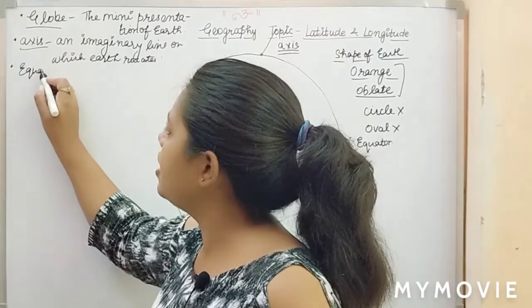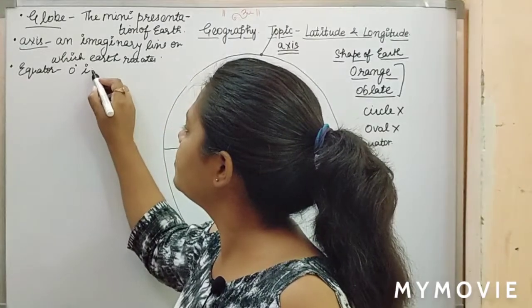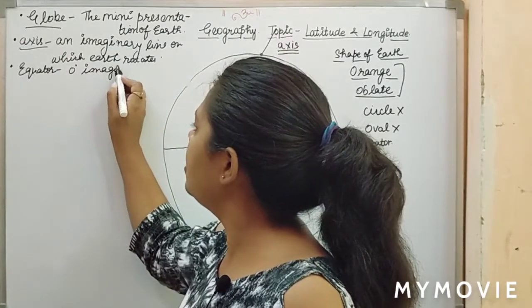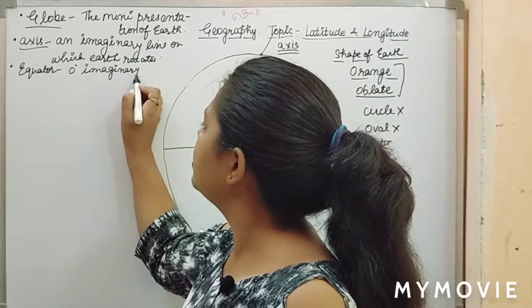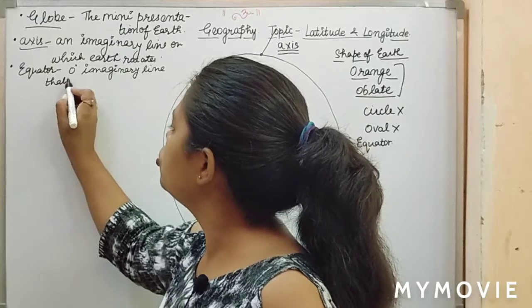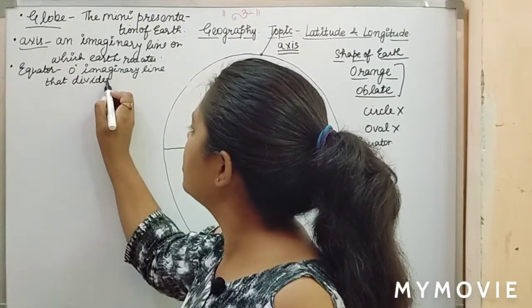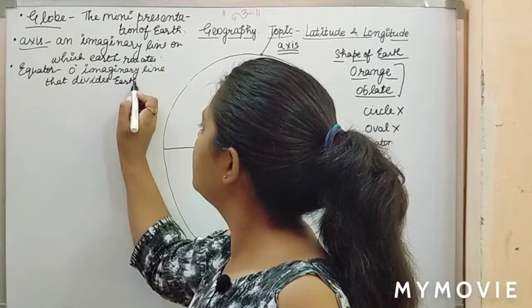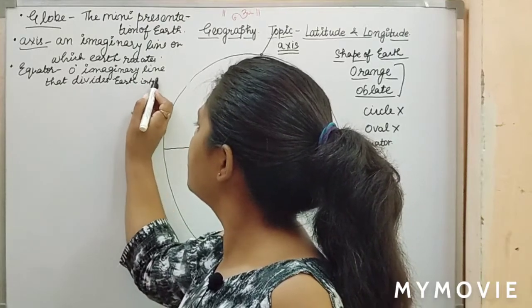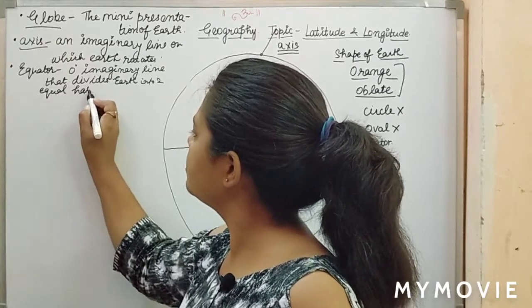Equator is again a 0-degree imaginary line that divides Earth into two equal halves.